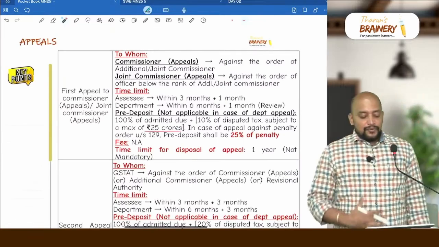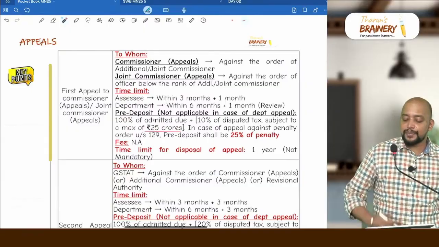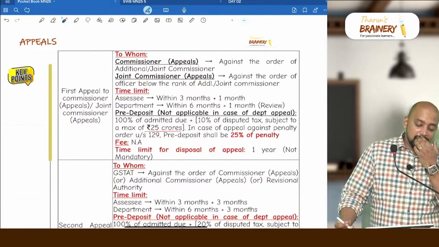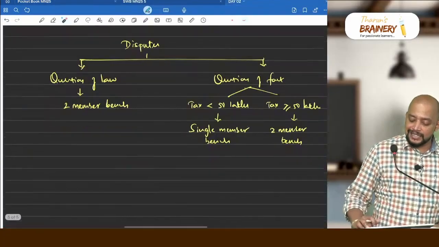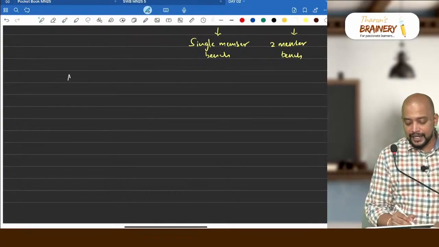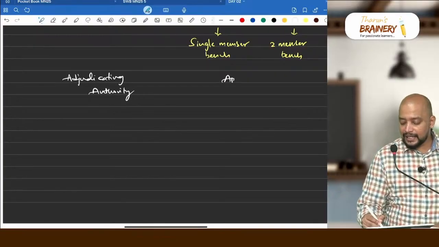Now, what are the first appeal provisions? First appeal is to whom? First appeal is to commissioner appeals or additional commissioner appeals. When will we go to commissioner appeals and additional commissioner appeals? Easily you can remember, if you see adjudicating authority and appellate authority.